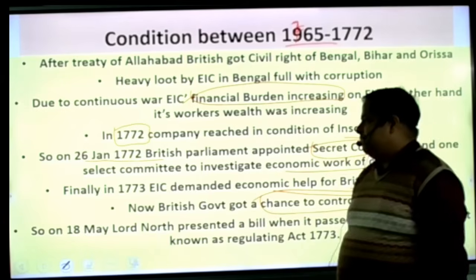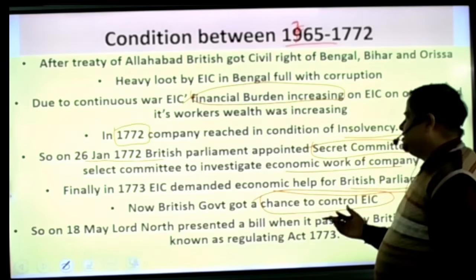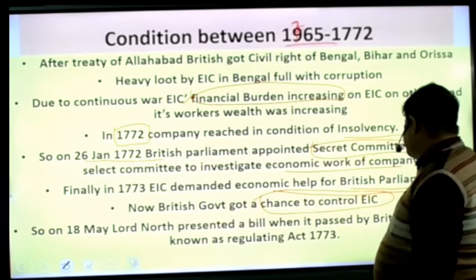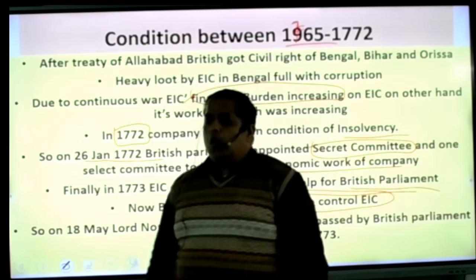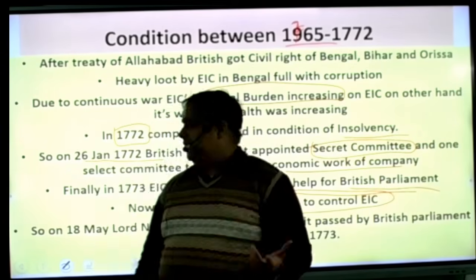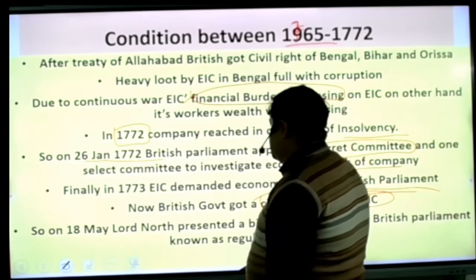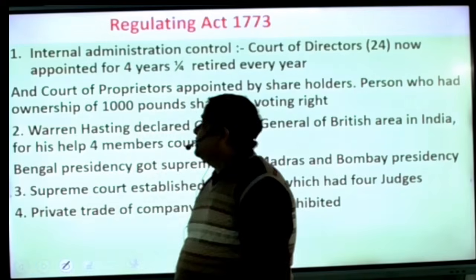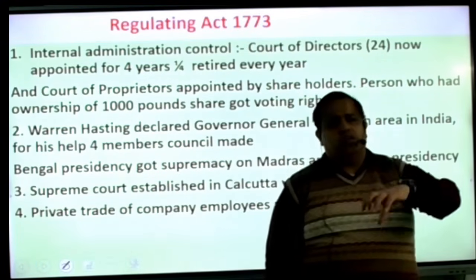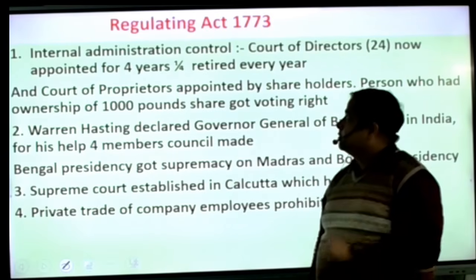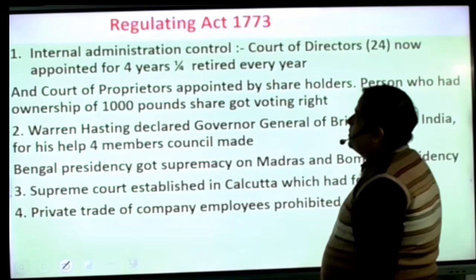So on 18 May, Lord North presented a bill, okay? So this bill was presented by Lord North. A bill was passed by the British Parliament known as the Regulating Act. Okay? So this bill is very important for us because it became very historical, known as the Regulating Act, and many provisions were there to control the company and its affairs. So, Regulating Act 1773. Okay, beta.